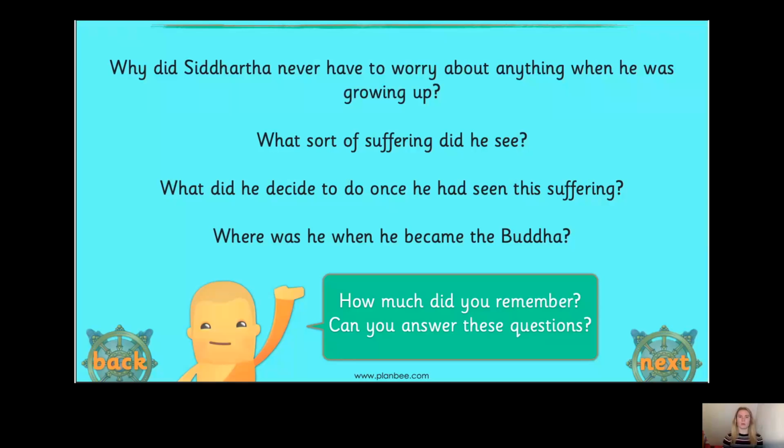Now, we've just read the story of how Siddhartha Gautama became Buddha. And there's some questions here. Why did Siddhartha never have to worry about anything when he was growing up? What sort of suffering did he see? What did he decide to do once he had seen this suffering? And where was he when he became the Buddha?